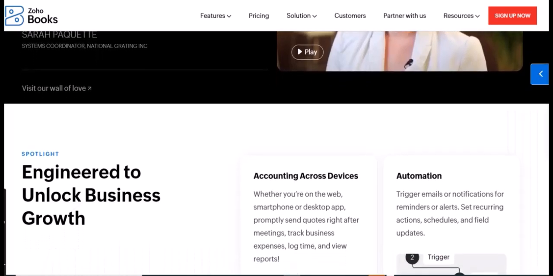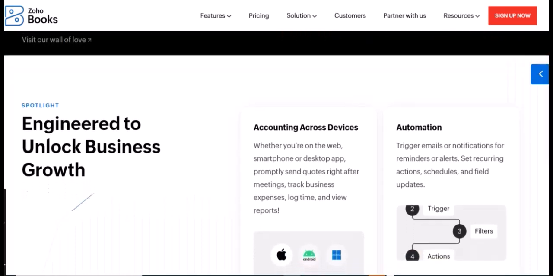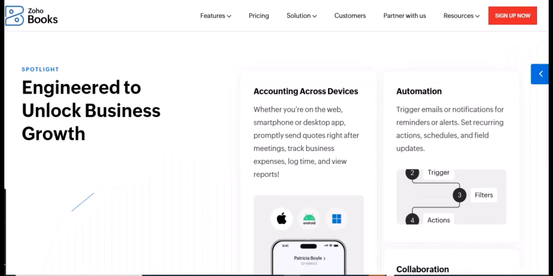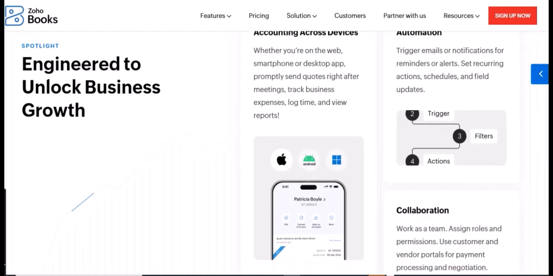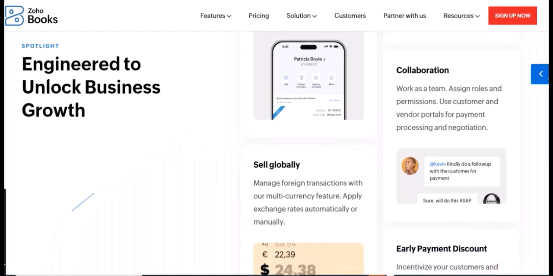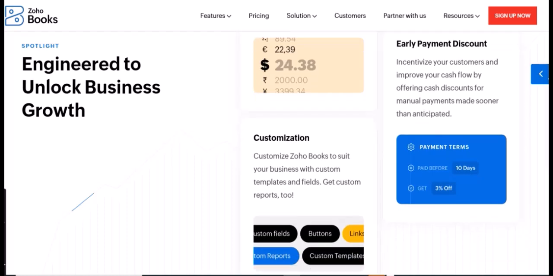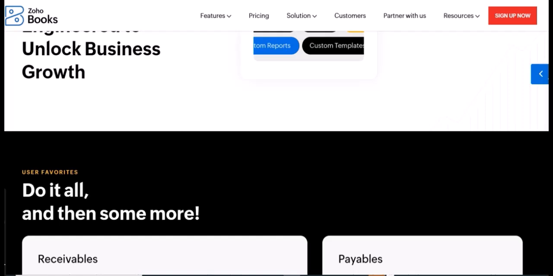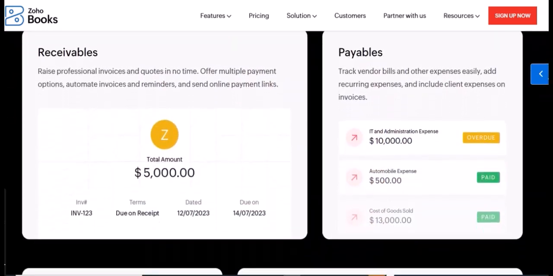Key takeaways for managing multiple companies in Zoho Books. Plan matters. The number of companies you can manage is directly linked to your Zoho Books subscription plan. Free plan limitation. The free plan is limited to a single organization. Scalability. Paid plans, starting with the standard plan, offer the ability to manage multiple organizations. Unlimited potential. The professional, premium, elite, and ultimate plans provide the significant benefit of managing an unlimited number of organizations.